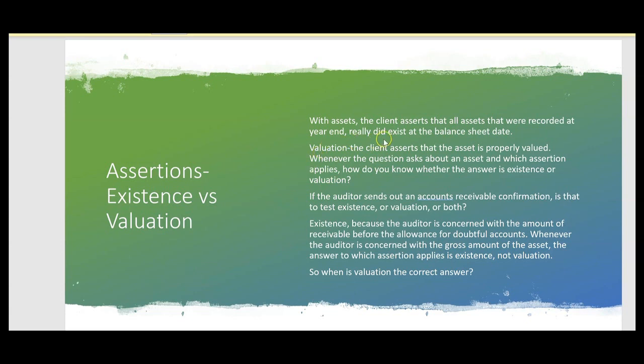With assets, the client asserts that all assets that were recorded at year-end really did exist at the balance sheet date. That's the existence assertion, right? Like accounts receivable. Any receivables on the balance sheet, the client's asserting that they represent real customers. None are fake. With valuation assertion, the client asserts that the asset's properly valued. So whenever the question asks about an asset and which assertion applies, how do you know whether the answer is